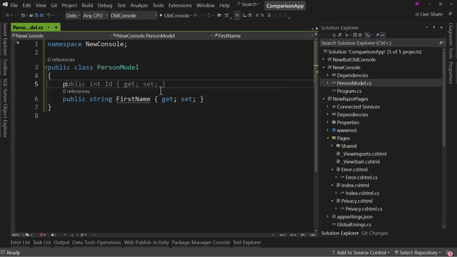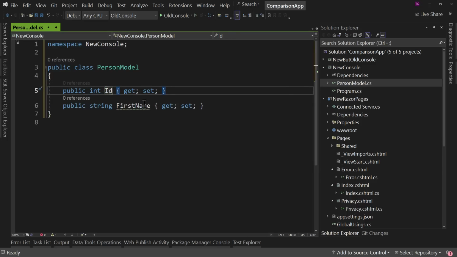Whereas if we created an int ID, it doesn't yell at us. Why? Because ID can't be null. Because ints have a default value of 0. So it's always going to have a value in this integer.